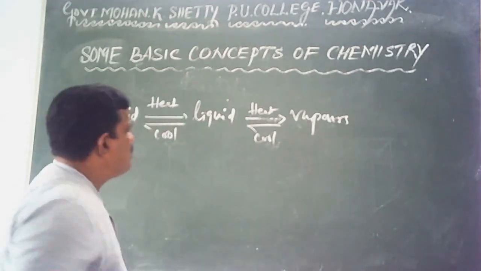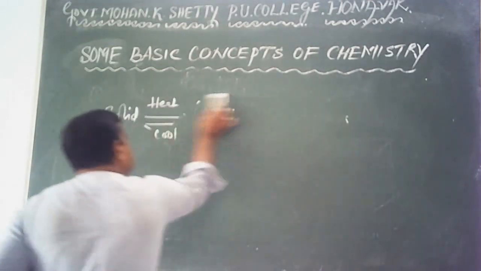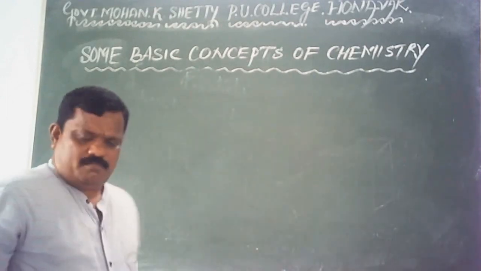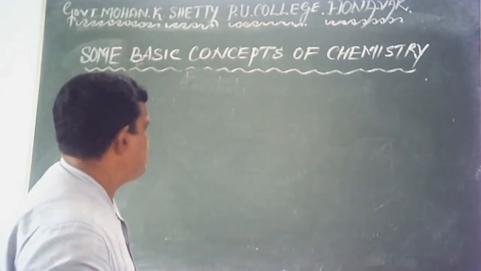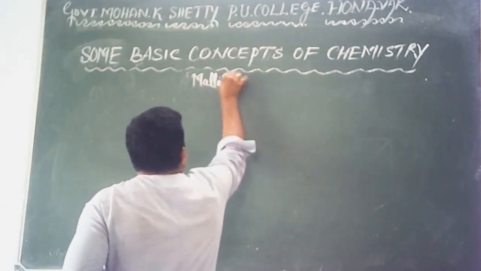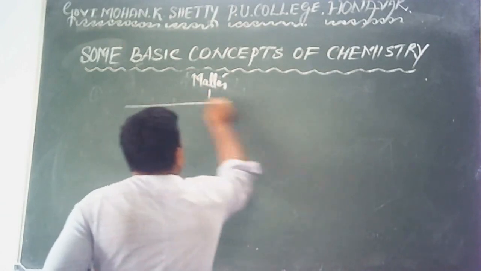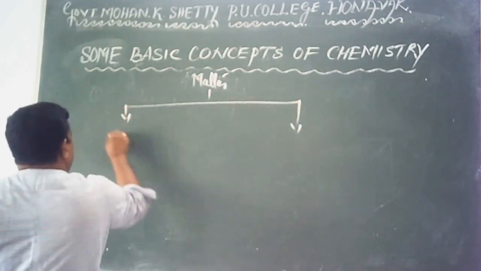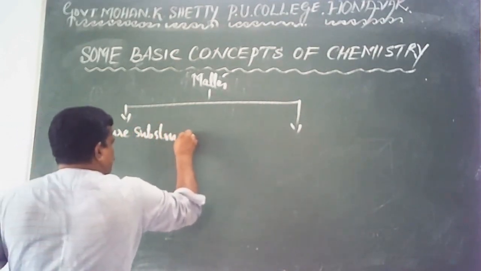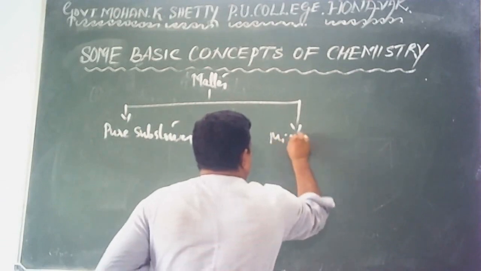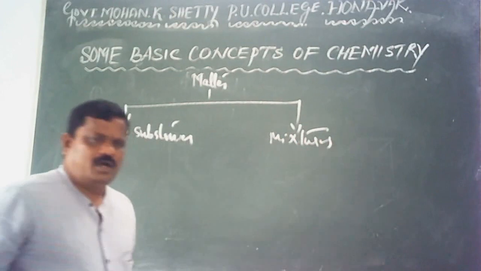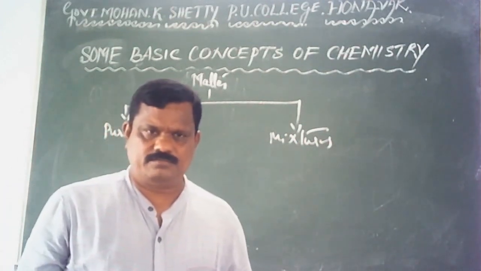Okay, now let me go through the classification of matter. You see here, matters are broadly classified into two types: pure substances and mixtures.